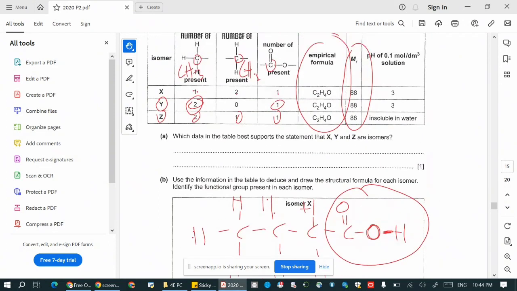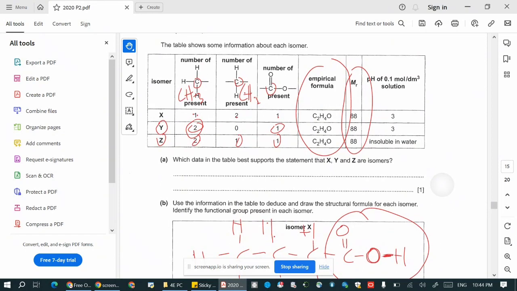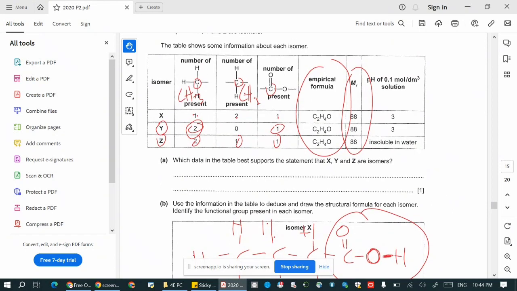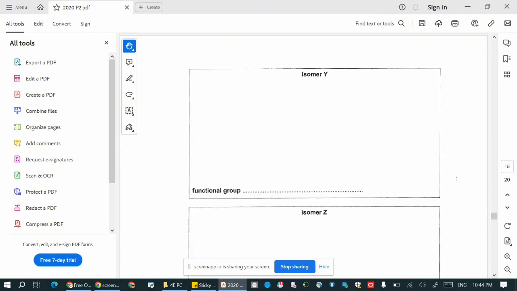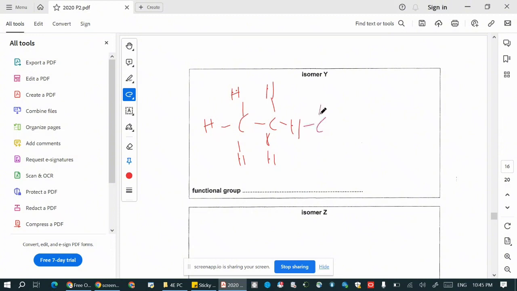Let's look at the second isomer, Y. It has 2 CH3, no CH2, and 1 COO. Let's draw it here. Now it cannot be like this, because if it is like this, how are you going to draw the C double bond O, single bond O?